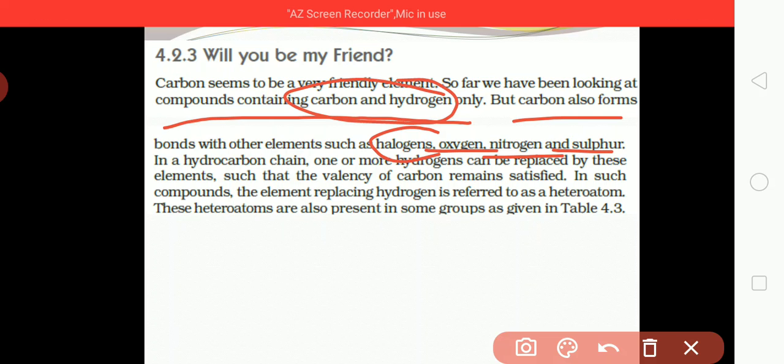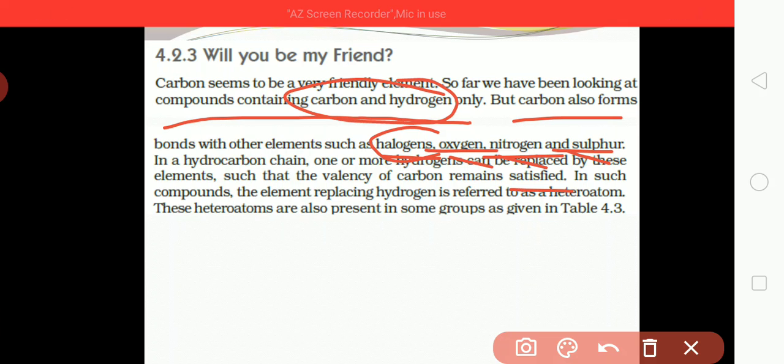Okay, so in a hydrocarbon chain, one or more hydrogens can be replaced by these elements. Just now we studied bonding between hydrogen and carbon. Now one or more than one hydrogen gets replaced. One hydrogen is removed, and in its place elements like halogen, oxygen, nitrogen and sulfur get attached, such that the valency of carbon remains satisfied.